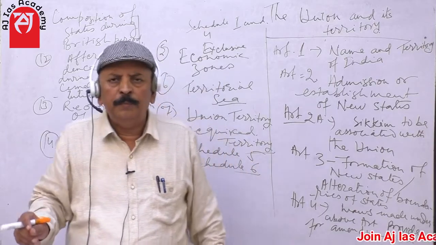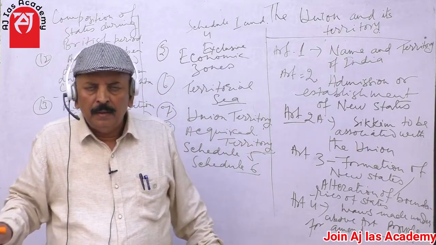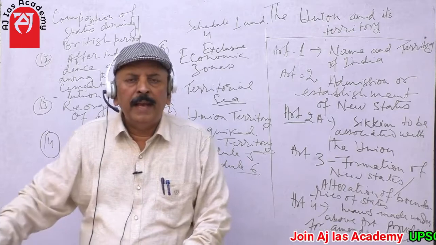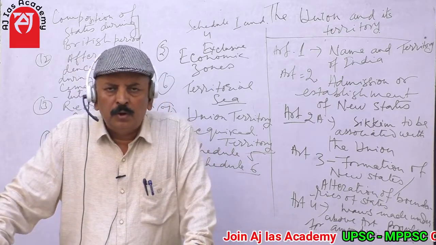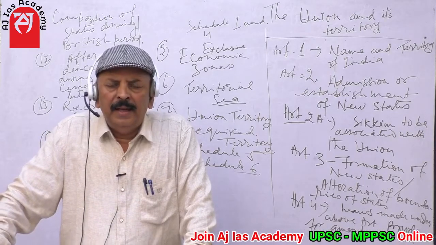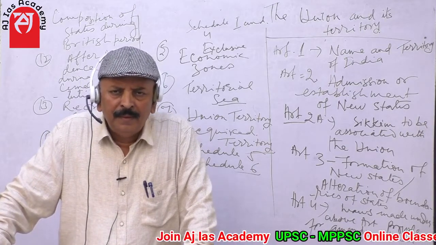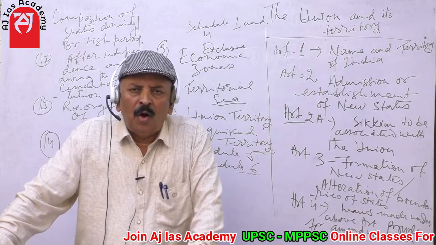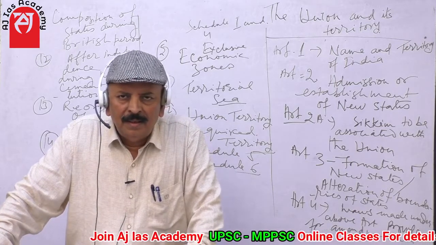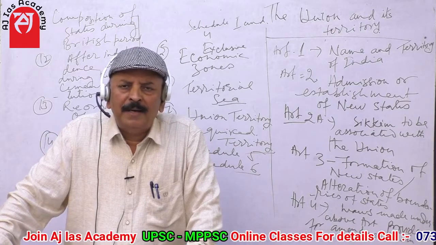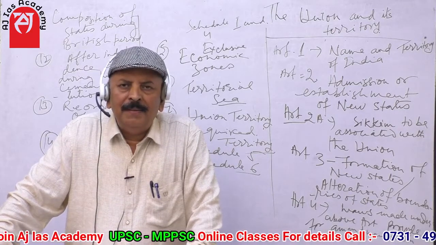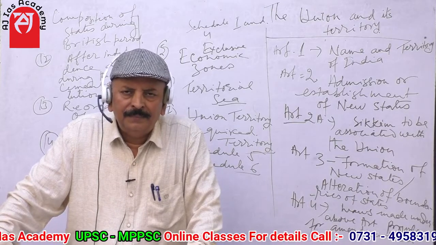13 states, before their independence, came together and fought under the leadership of George Washington against the British Army headed by Lord Cornwallis, the same Lord Cornwallis who started the permanent settlement in 1793 in India.